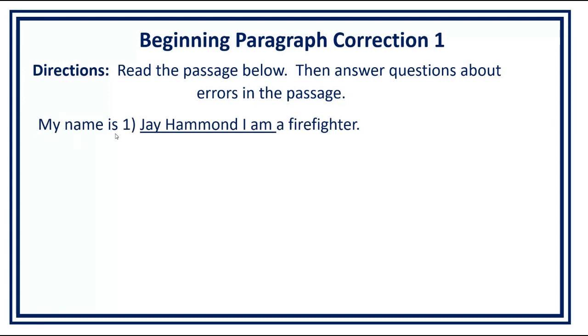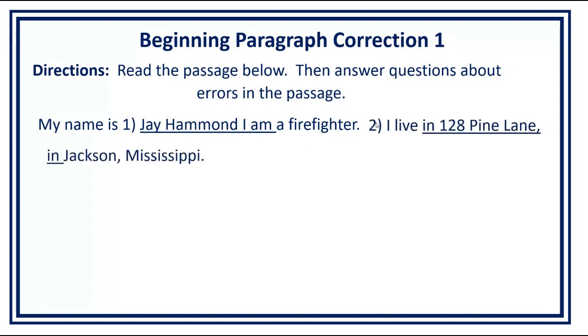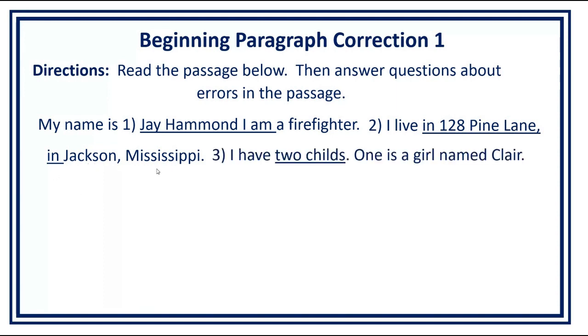My name is, number 1, J. Hammond. I am a fighter. So number 1 here, we have J. Hammond, I am. Number 2, I live in 128 Pine Lane in Jackson, Mississippi.